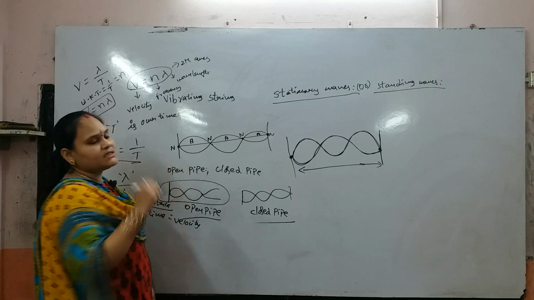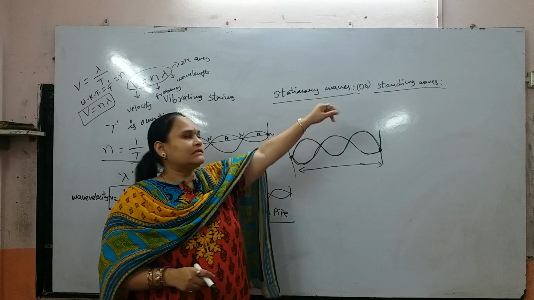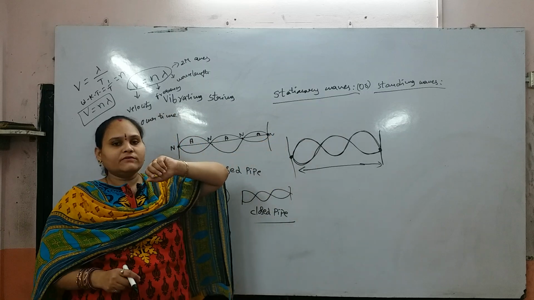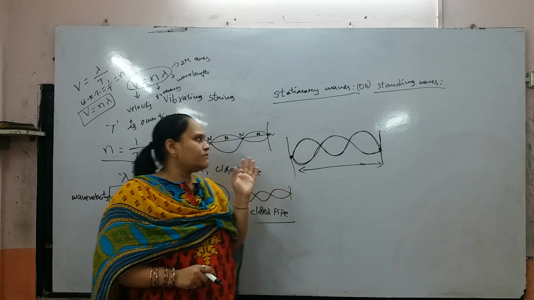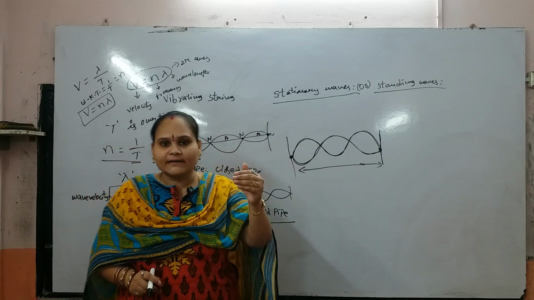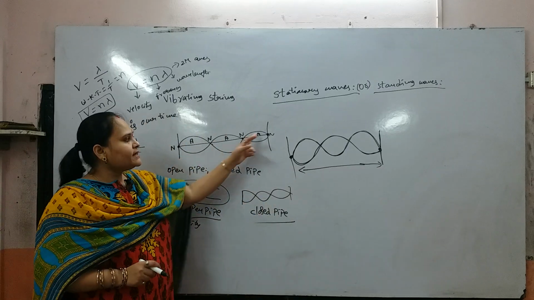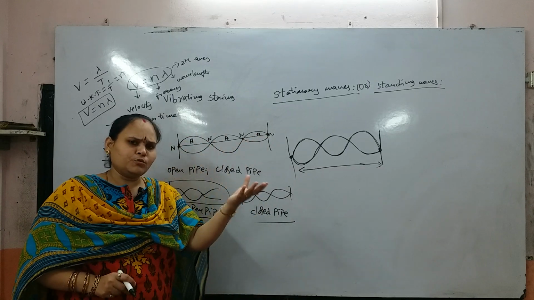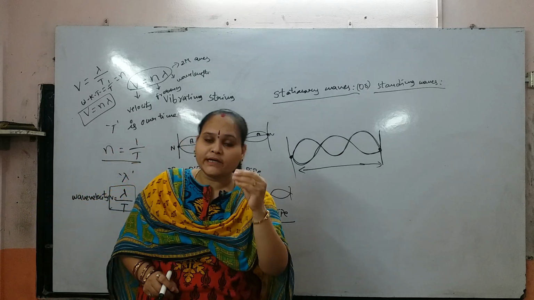What are standing waves or stationary waves? A stationary wave is nothing but a standing wave. Two waves of a sound wave can be sent into an open or closed tube.